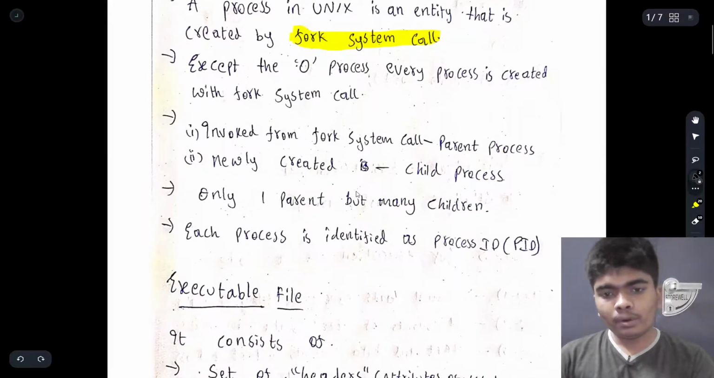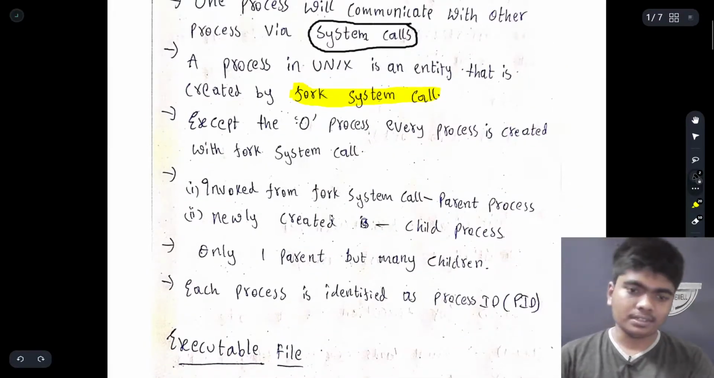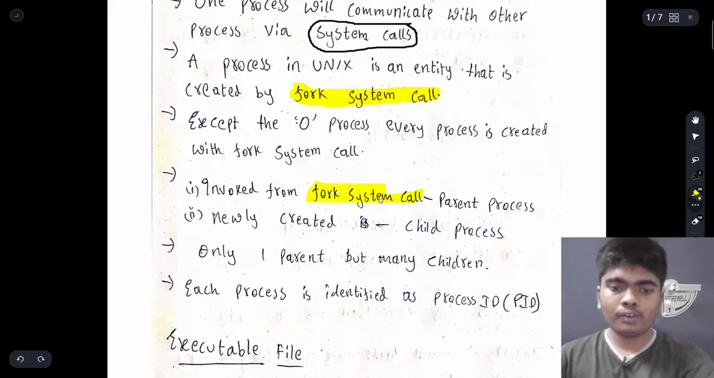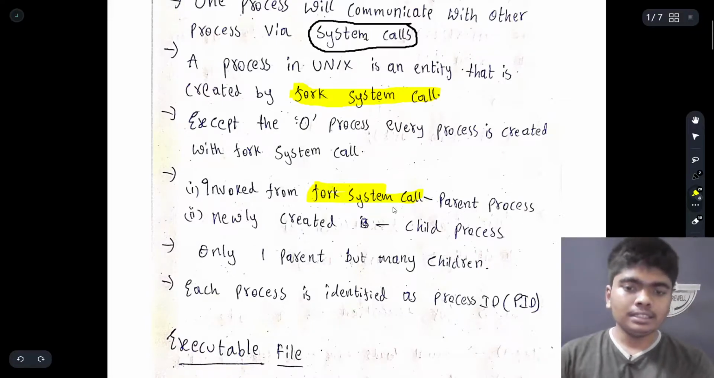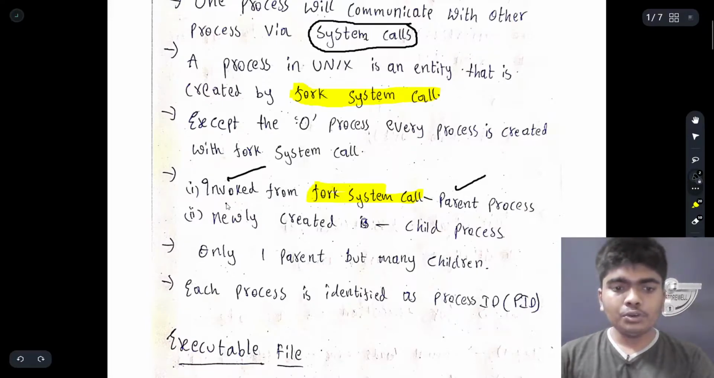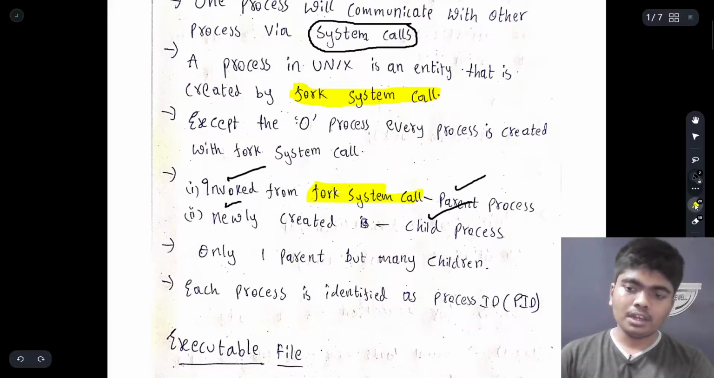So, invoked from a fork system call is the parent process. After executing a fork system call, if a process is invoked from the system call, then it is known as a parent process, whereas the one newly created from this fork system call is called a child process.